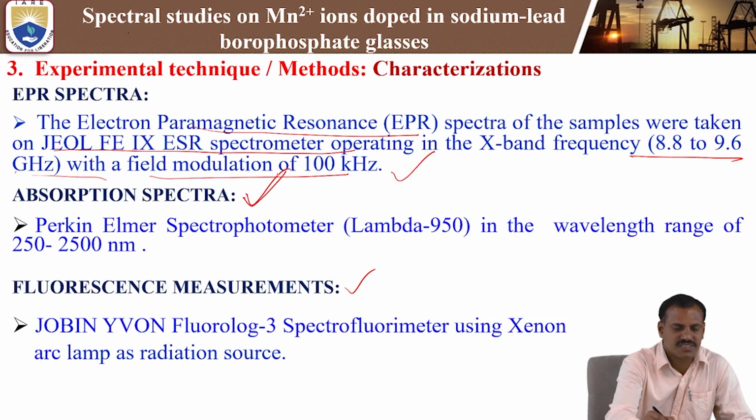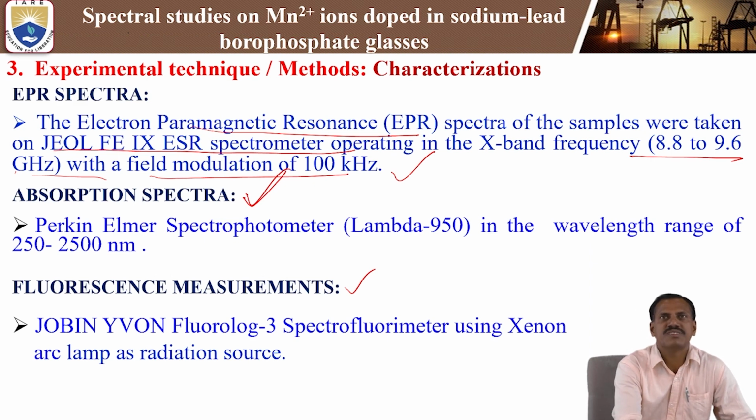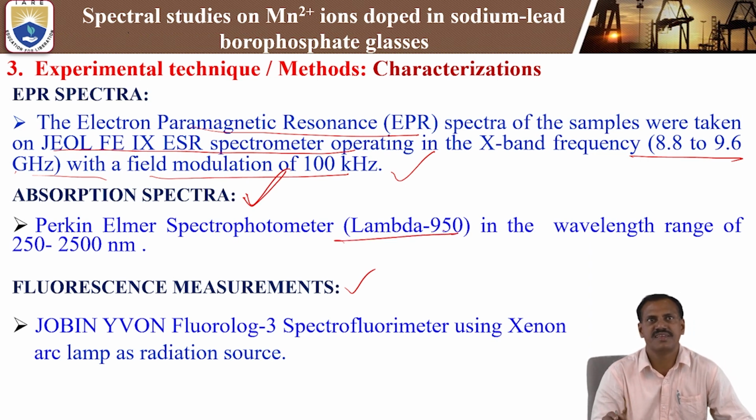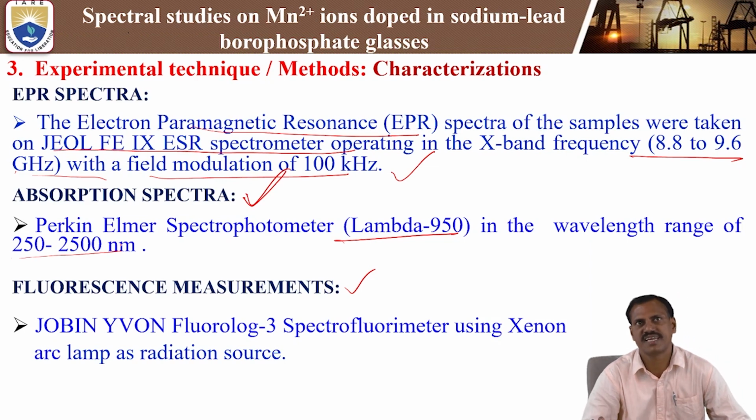Next, optical absorption spectra. In this, we use a Perkin Elmer spectrometer, model number Lambda 950. In the wavelength range from 250 to 2500 nanometers, we can scan the optical absorption by using the Perkin Elmer spectrophotometer.